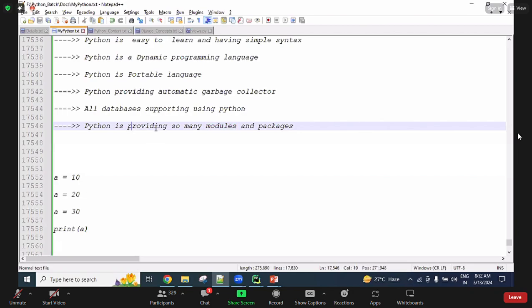Okay, Python is providing so many modules and packages. So using these modules and packages, we are getting 70 to 80% of the code. Whenever we are developing our requirement related logic, we can use these existing modules or packages and develop more easily, guys. For example, one small thing I will show you guys. Just to see, guys, please keep your speaker muted.